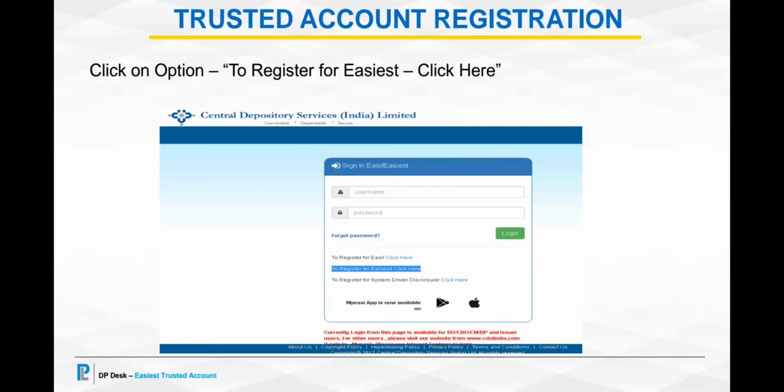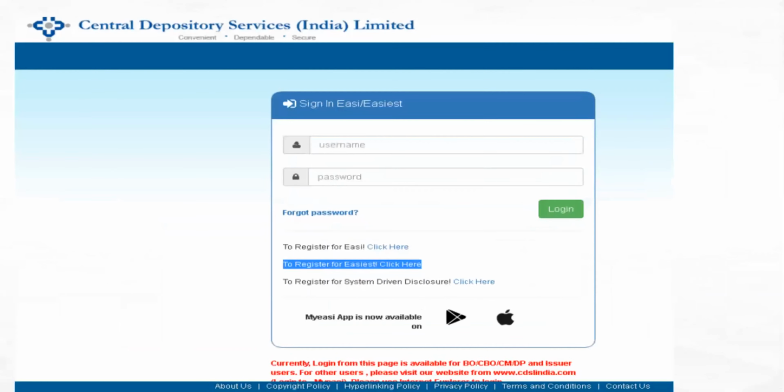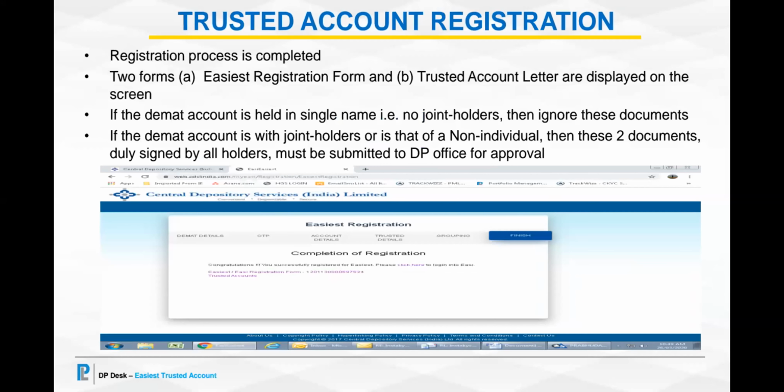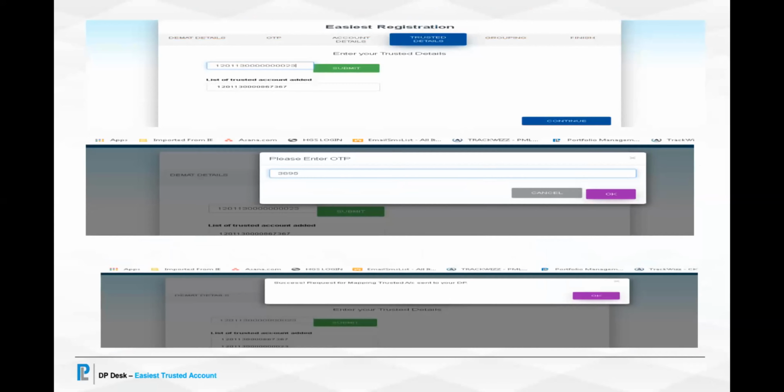Once he clicks there, a screen as shown on your screen would be opening, where the client has to click on this blue thing which says to register for easiest. Click here.